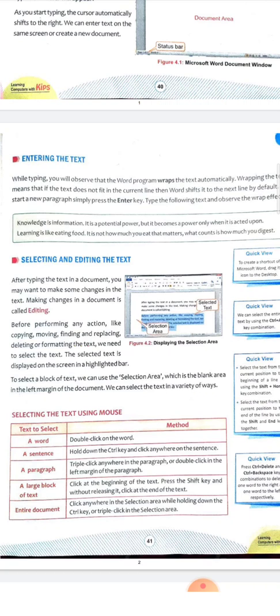If you want to select a large block of text, meaning more than a paragraph, then click at the beginning of the text, press the shift key, and without releasing it, click at the end of the text. If you want to select the entire document, whatever we have written or typed there, we just have to click in the selection area, or hold down the control key or triple click in the selection area.